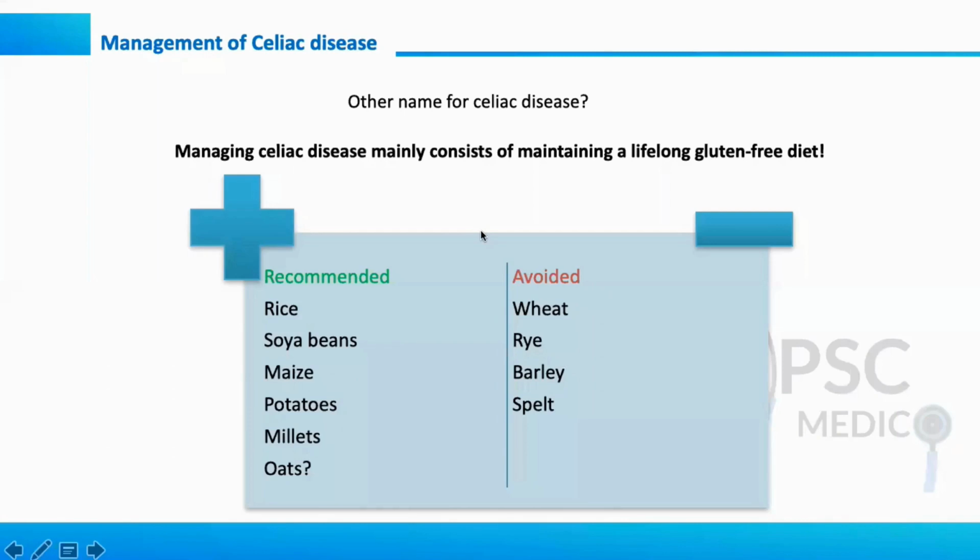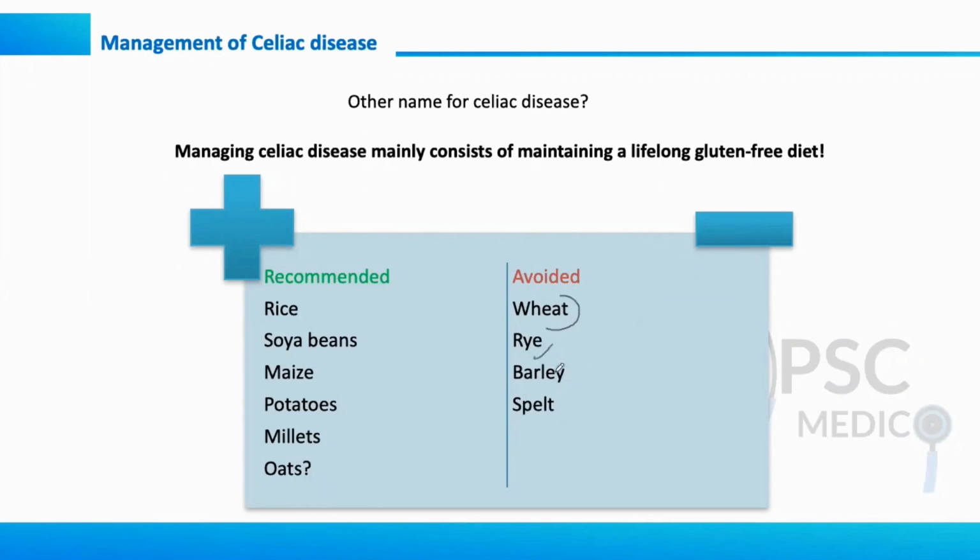When I say gluten sensitive, gluten is present in the following diets, which is mentioned here. You have to simply mention that you should avoid wheat, rye, barley, and spelt. Okay, so if you're preparing for civil services, when I say wheat, rye, barley, most of the time they'll ask you where it is grown, which conditions are favorable for it, which geographical area.